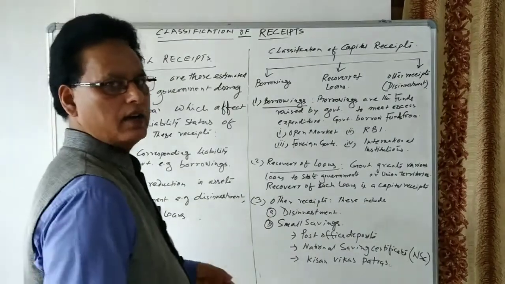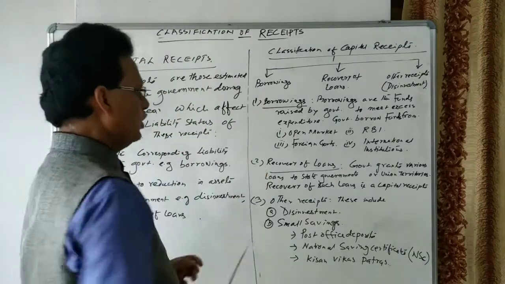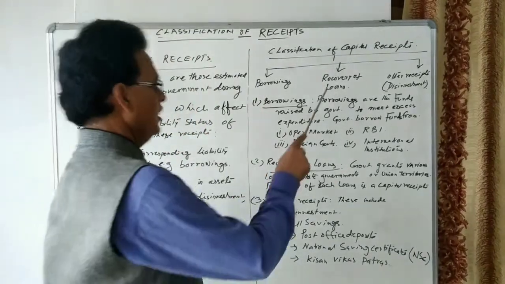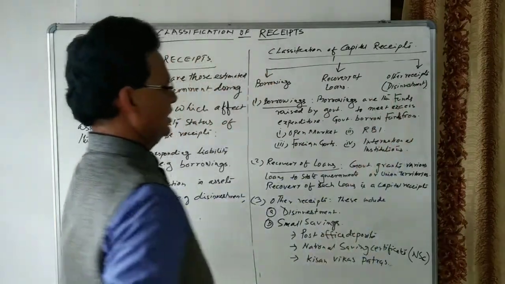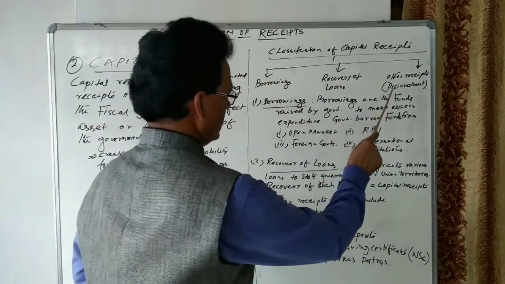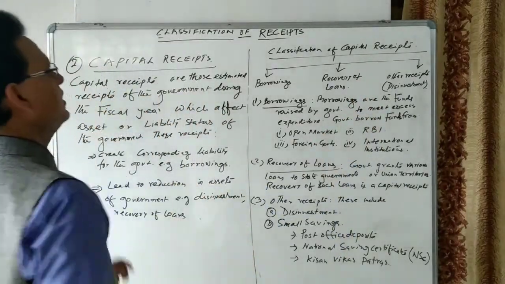Capital receipts are classified into three categories. The first one is borrowings. The second one is recovery of loans. The third one is other receipts, such as disinvestment, small savings, etc. Let us see the first one.